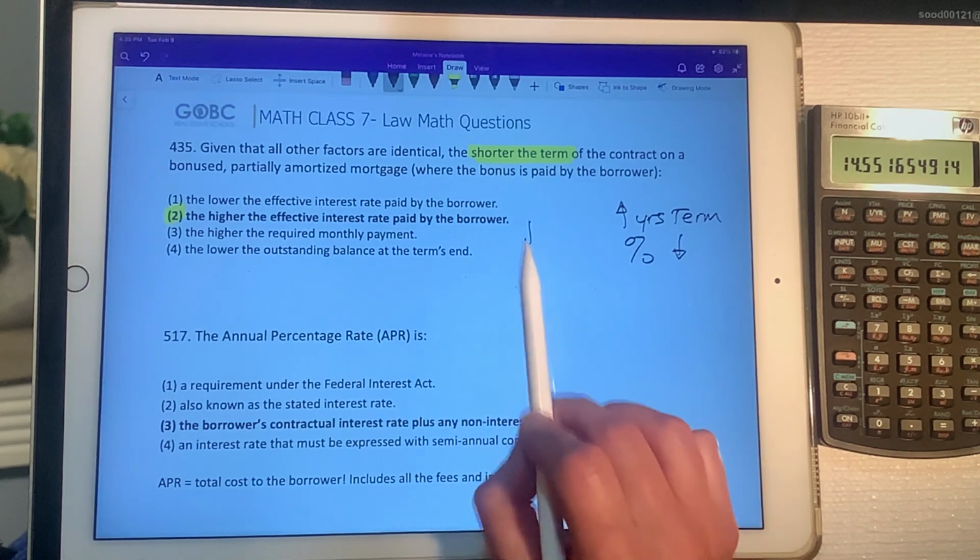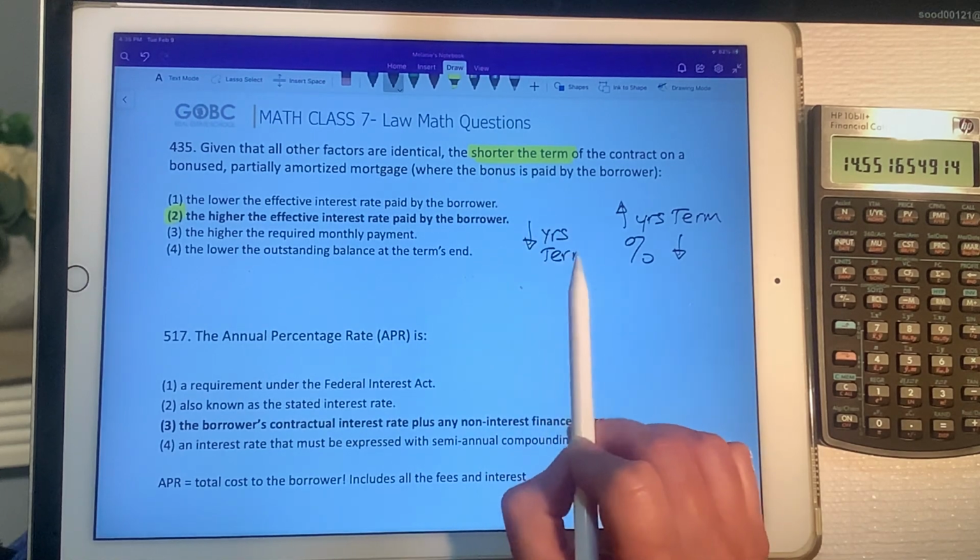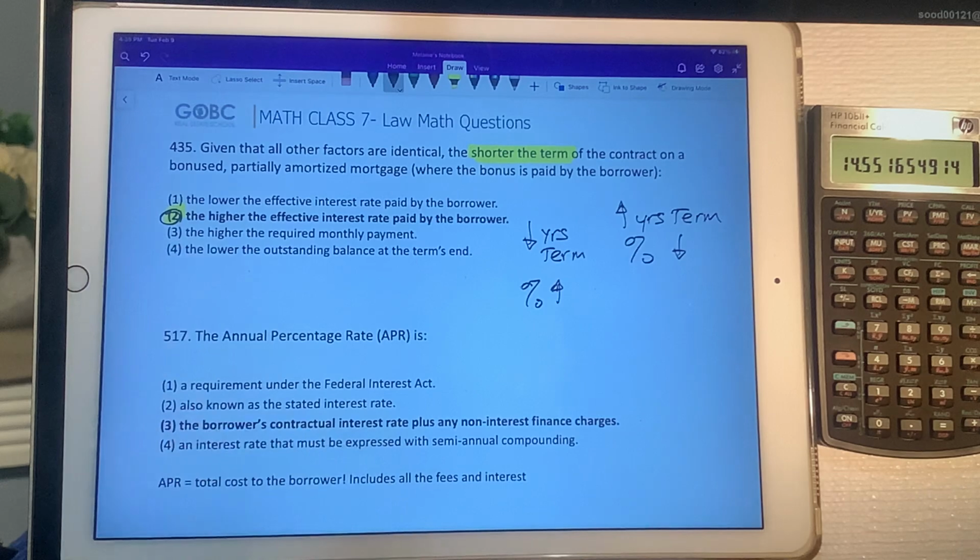So in this case, if we shorten the amount of years on the term, what's going to happen to the interest rate? It's going to go up. And again, if you weren't sure, you could go ahead and get a question, solve it, and then shorten the term on that question and solve it again and see what happens to the interest rate at the very end.